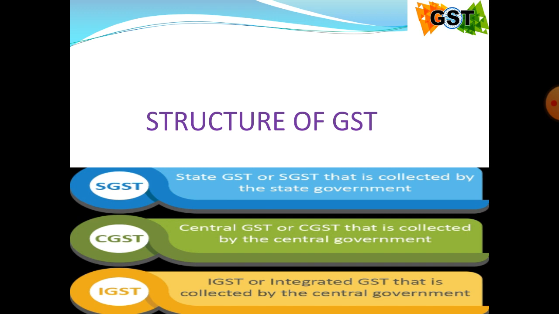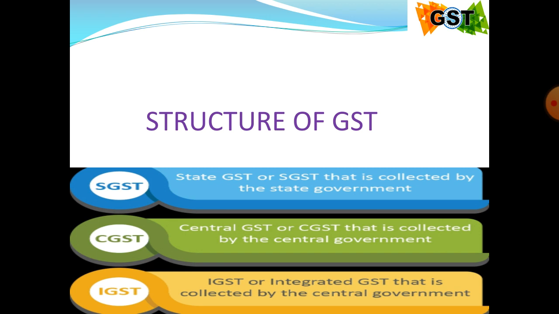In the GST system, the state in which consumption takes place is eligible to get half share of the tax collected as compared to the earlier system. The place in which sales are conducted gained maximum revenue, and in the case of GST it is mainly focusing on the supply of goods and services. The GST levied and collected at the time of supply of goods or services is shared equally by the central government and concerned state governments to which goods or services are transported.